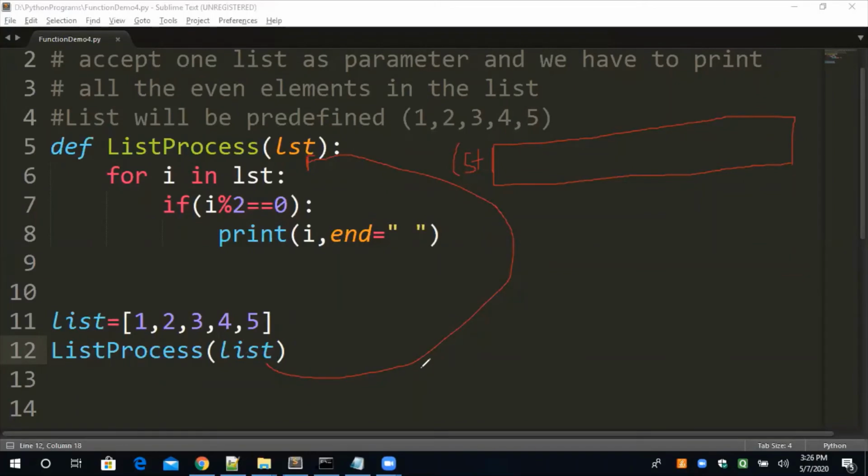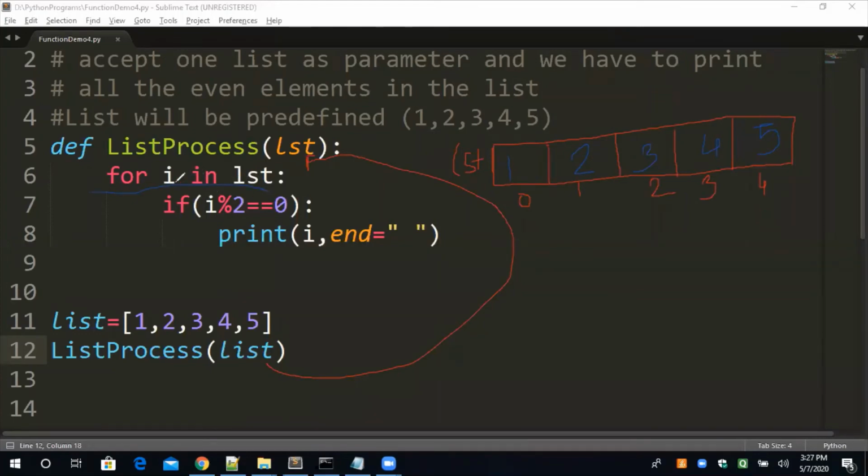So all these numbers will be stored in lst, divided into 5 partitions, with indexes 0, 1 and so on. In these blocks, the values stored are 1, 2, 3, 4, and 5. Understand? Now you have to understand this loop carefully.